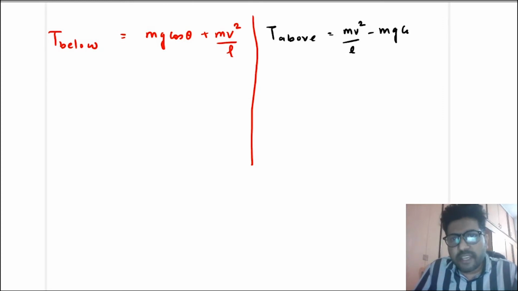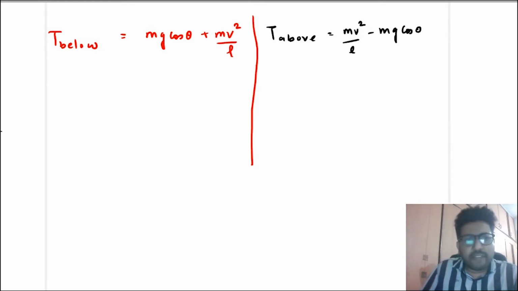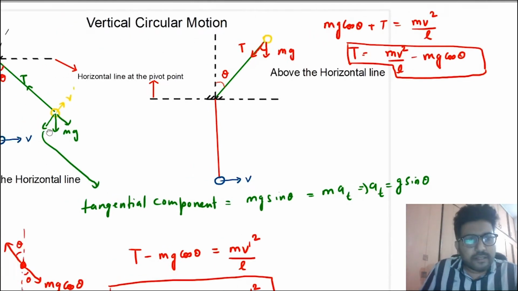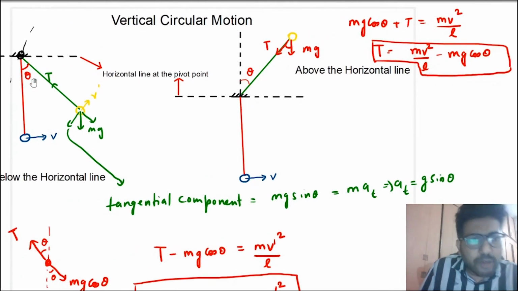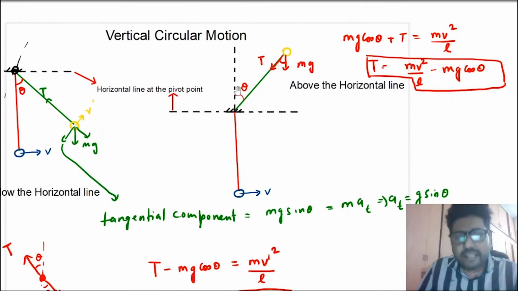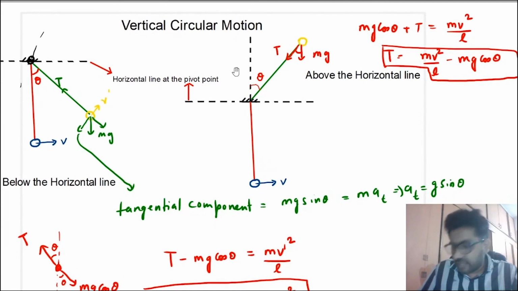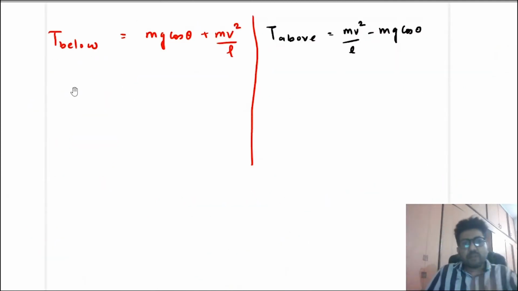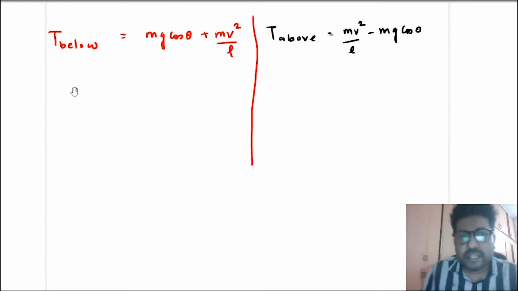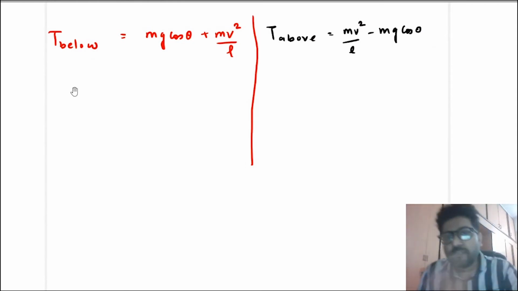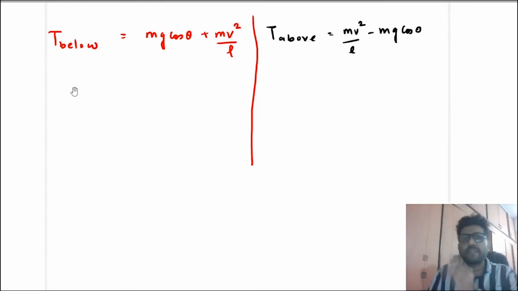But listen to me carefully, this theta that we have taken is from different points. In the first case, theta is measured from the downward vertical, and in the second case, theta is measured from the upward vertical. Okay, so theta measurement is different in both cases. So tension below the horizontal line is mg cos theta plus mv square by L, and tension above the horizontal line is mv square by L minus mg cos theta.